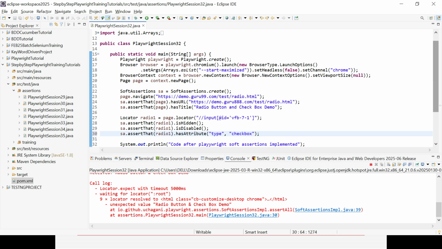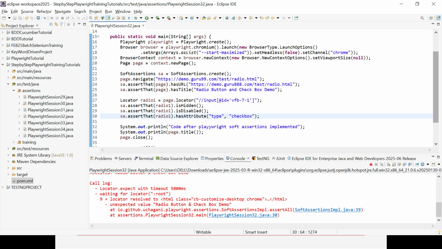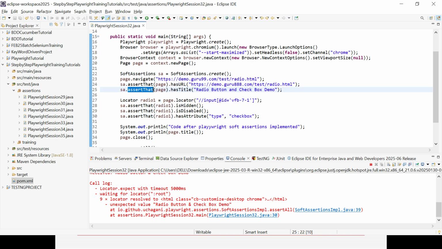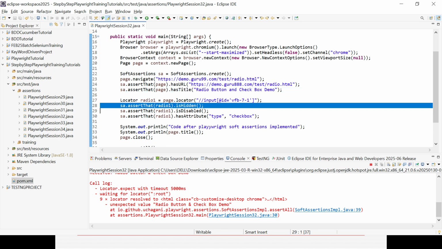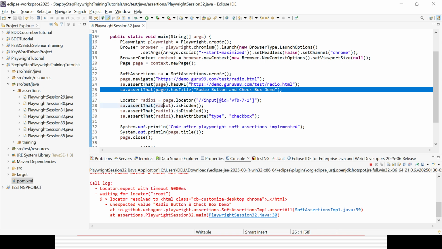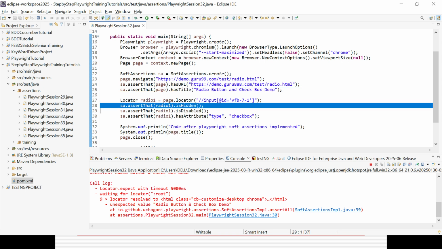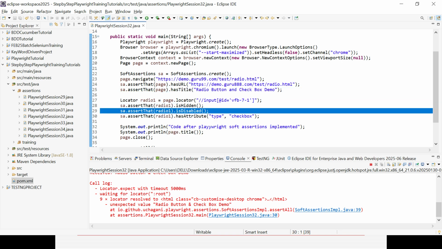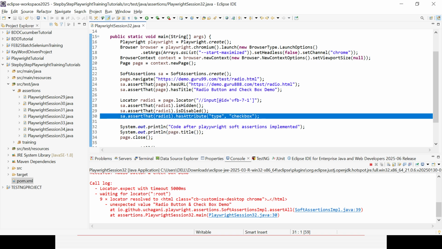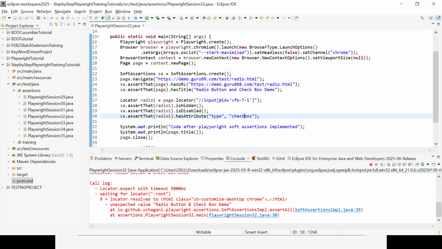Now let's run the code and see what's happening here. I have implemented 5 soft assertions, so 5 will fail here. The URL is not matching at the page level, the title is also not matching at the page level, isHidden is not matching at the locator level, isDisabled is also not matching at the locator level, and this attribute is also not matching because type should be radio, not checkbox.